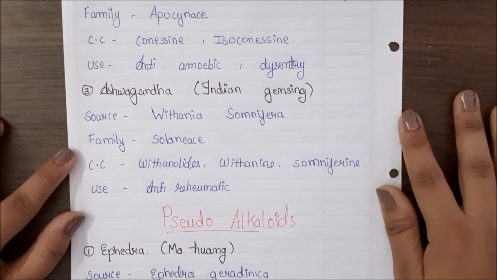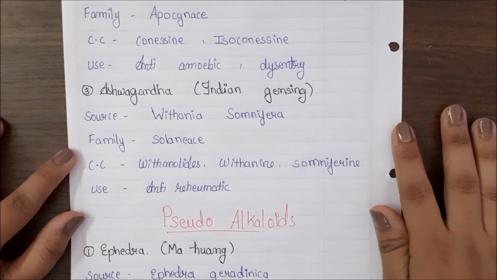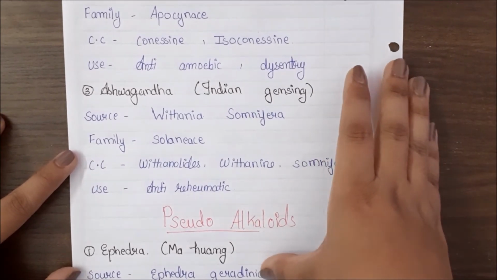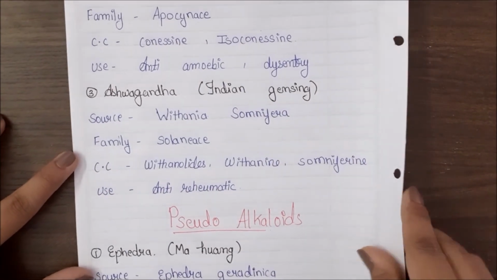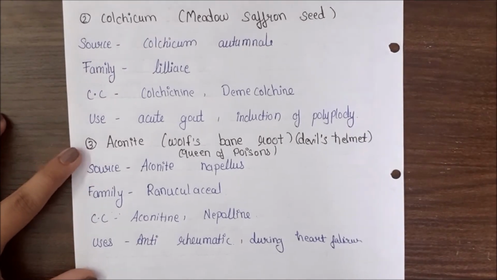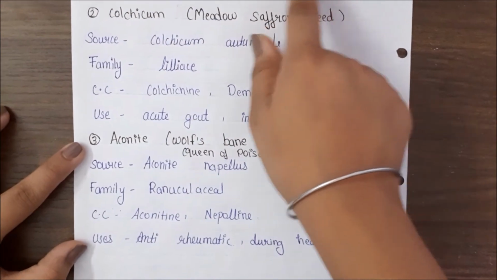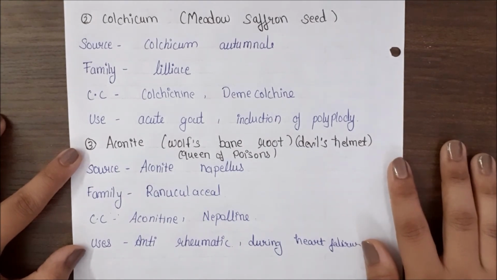Next, moving on is the pseudo alkaloids. That means it contains a pseudo ring. First one is ephedra. Ephedra, that is also known as Ma Huang. It is a Chinese drug that is obtained from China. Its source is Ephedra gerardiana. Ma Huang, that is obtained from Ephedra, and its family is Ephedraceae. Next is its chemical constituents, that contain ephedrine and pseudoephedrine. Uses, it is used in asthma, so it is an anti-asthmatic drug.